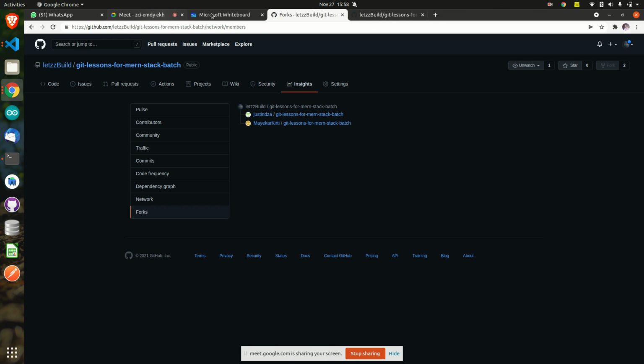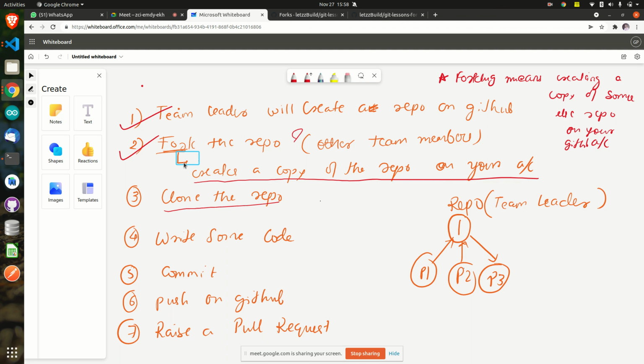What is the third step that has been told here? Did we fork? Yes, we forked. The third step is to clone the repository. These steps are again for team members, TMs. So what should team members do? They should first of all clone the repository. Do you know the meaning of clone? We talked yesterday about two words. One was push and another one was fetch. Push means what?